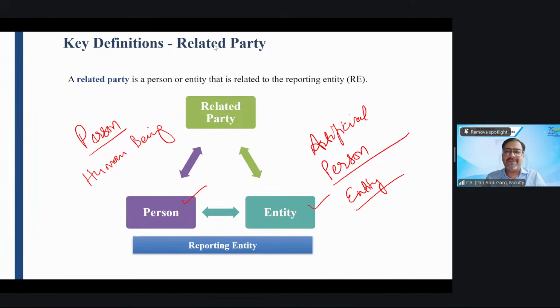Then outstanding balances and commitments with the related party, or on behalf of the related party. Very good. So this reporting entity will report these aspects.